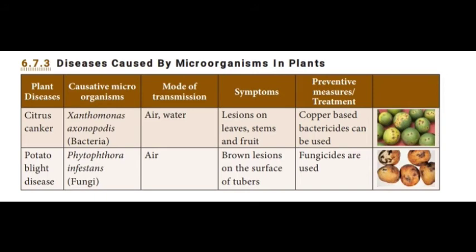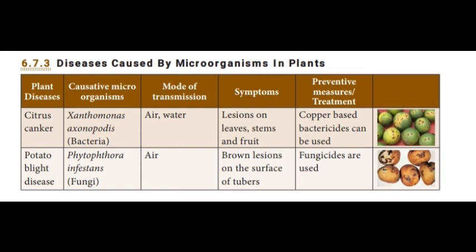Diseases caused by microorganisms in plants. The first plant disease, citrus canker. The causative microorganism is Xanthomonas axonopodis. It is a bacteria. Mode of transmission: air and water. Symptoms: lesions on leaves, stems and fruit. Preventive measure or treatment: copper-based bactericides can be used.